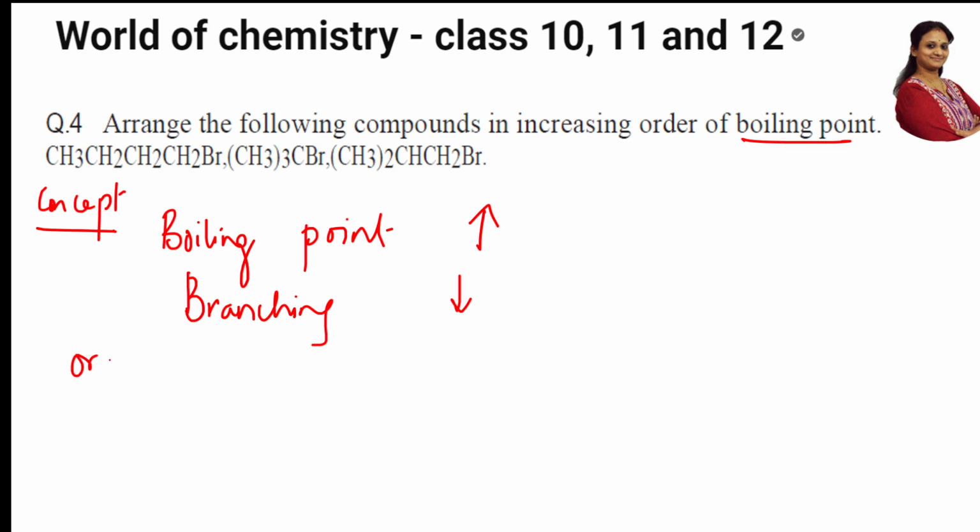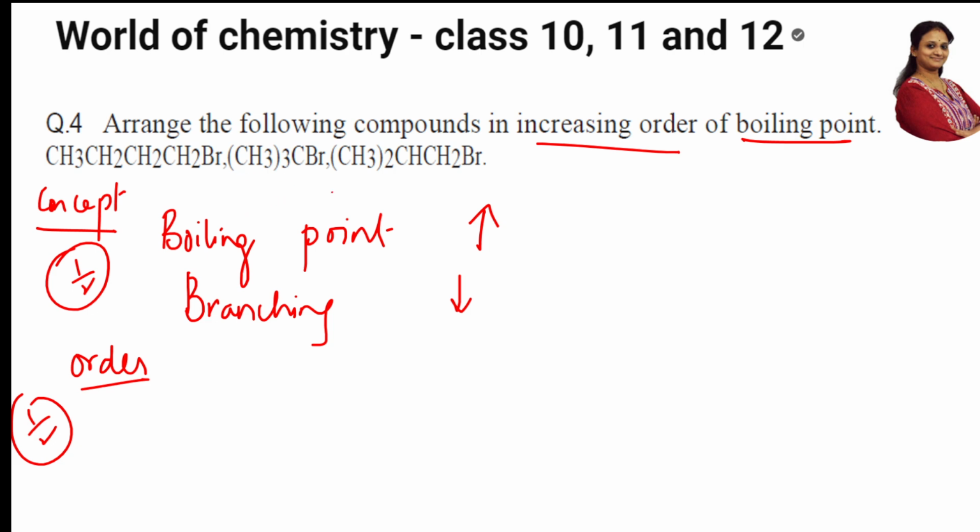Now let us write the order. For this you'll get half mark. For this you'll get half mark. Now check which one is more branching. See here, they asked you to arrange in the increasing order of the boiling point. So if the branching is decreasing, boiling point is more. Got it, students? If the branching is decreasing, the boiling point will be more. So I have to write the one which is having the least boiling point at the end.